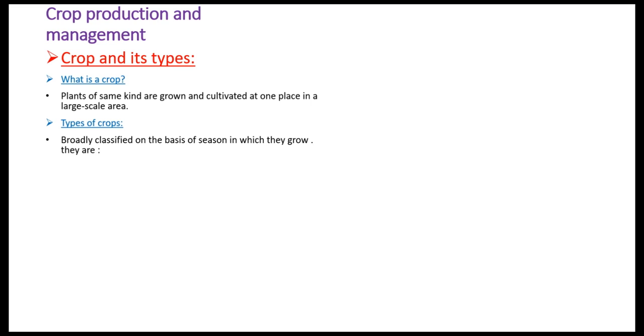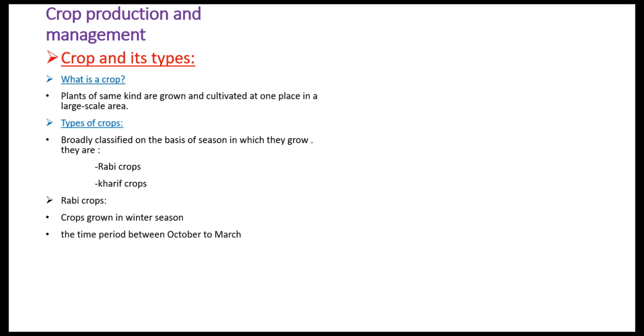So basically there are two types of crops. They are Rabi crops and Kharif crops. What are Rabi crops, children? The crops grown in winter season are called Rabi crops. What is the time period? The time period is between October and March.